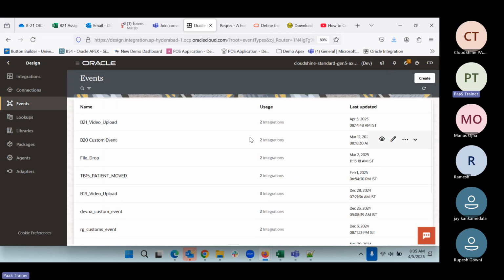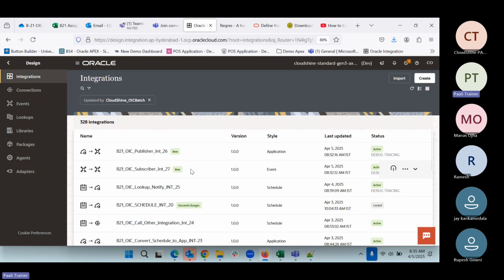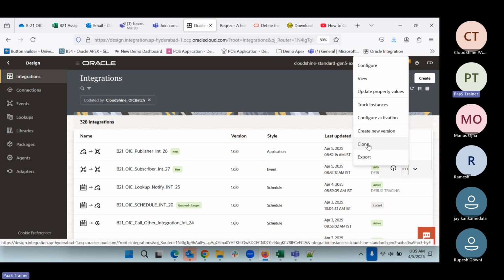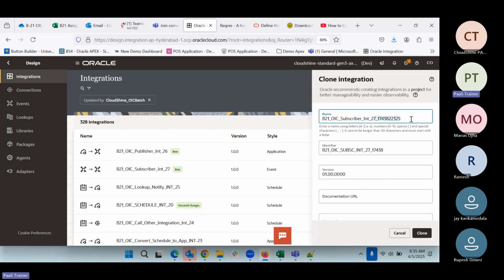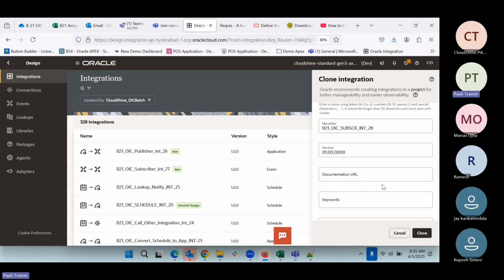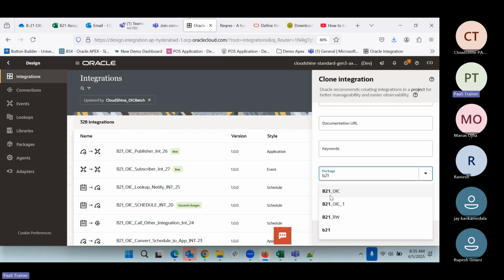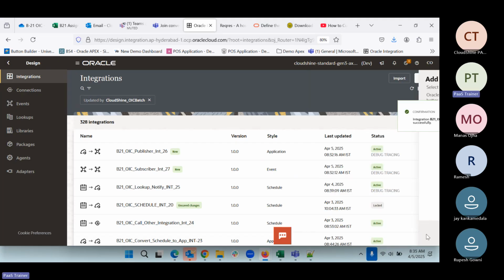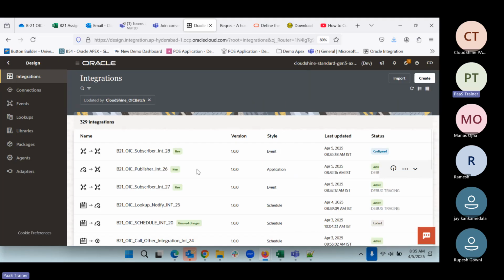Now, can we trigger two integrations at the same time? Let us see. I will come here and make a clone, and I will name this integration 28. And we can go and put this into the clone. If you see, we are sending that email from our subscriber, so we can go and check that also.